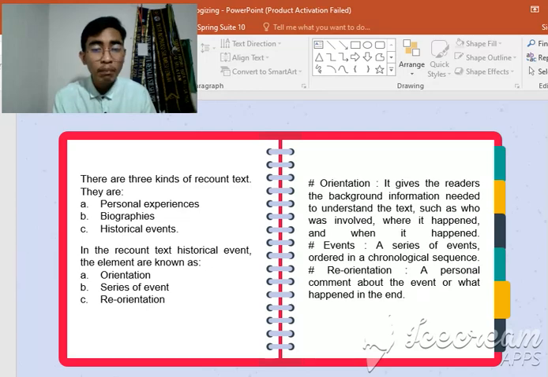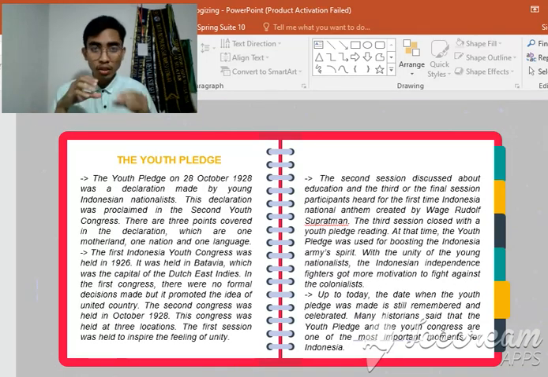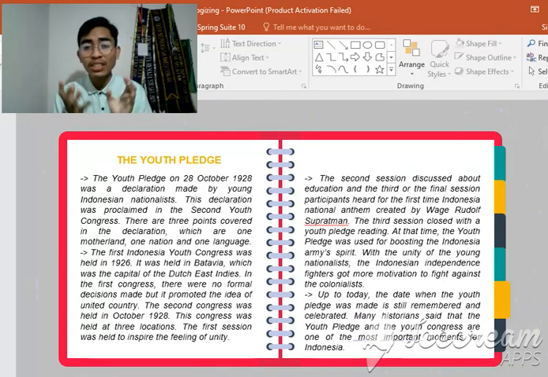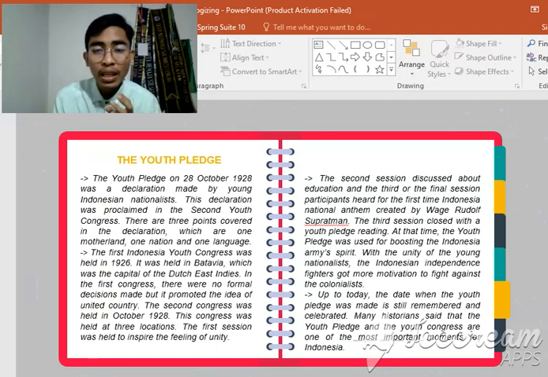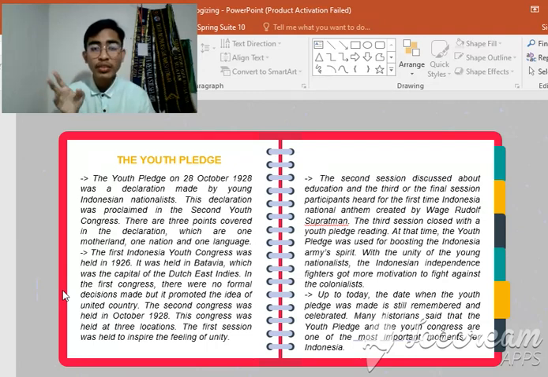And the second part is the series of events. The series of events means that there are several events in the recount text, and we can see here on the screen that there are two paragraphs. After the first paragraph, there are two paragraphs that talk about the events of the youth pledge, and the last is about the reorientation. Reorientation talks about the position of the writer during the youth pledge. And so as we can see here that